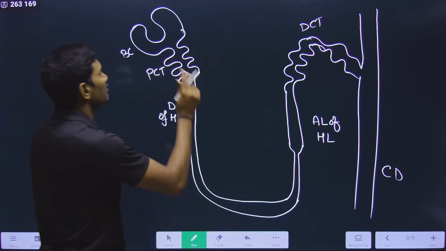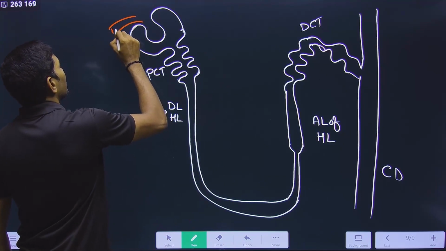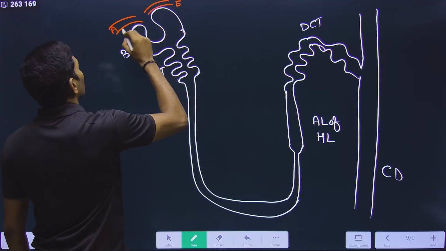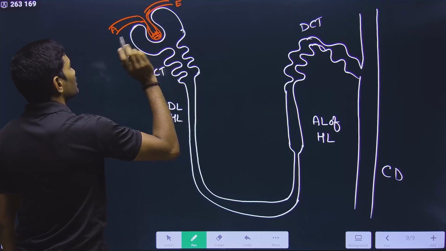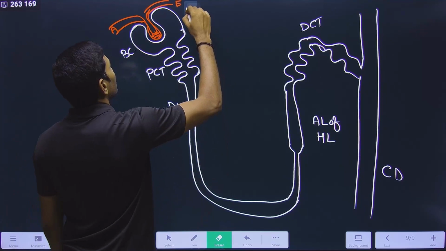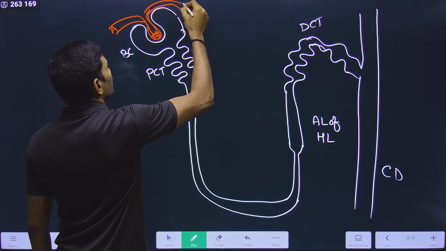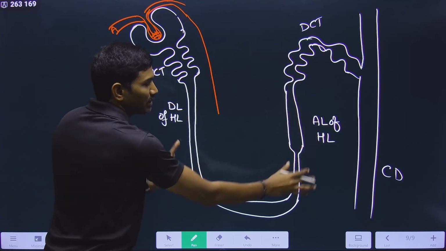Next one, since it is a blood vessel, I am drawing with red. Now let us observe carefully. Now this is the afferent arteriole and this is the efferent arteriole that is coming out. And now here it is forming a network and it is called as glomerulus. And here, this one, this is the efferent arteriole. So now observe carefully, this efferent arteriole, actually it is making a peritubular network.